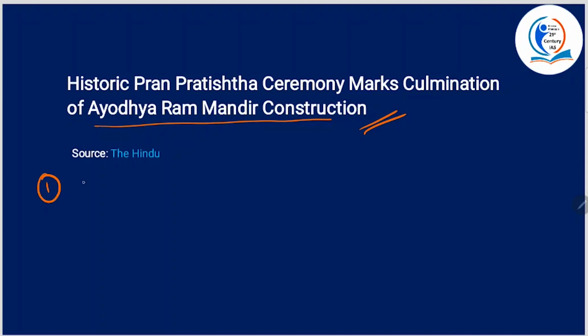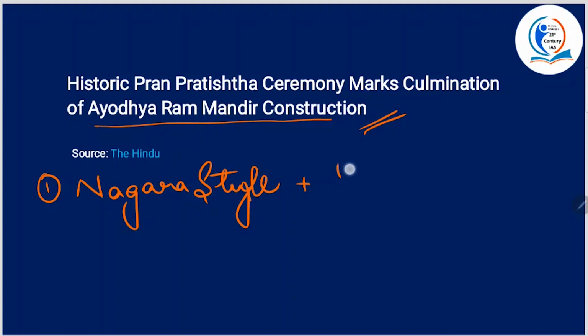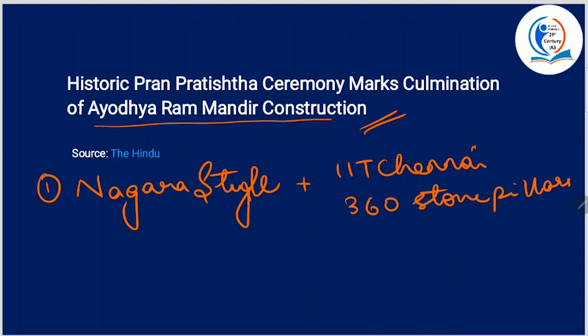This Ram Mandir was built in Nagara style. Apart from the traditional elements in Nagara style, there was also a tinge of modern techniques. For example, there was advice taken from IIT Chennai. It also included 360 stone pillars, and this structure is capable of withstanding earthquakes and flooding.